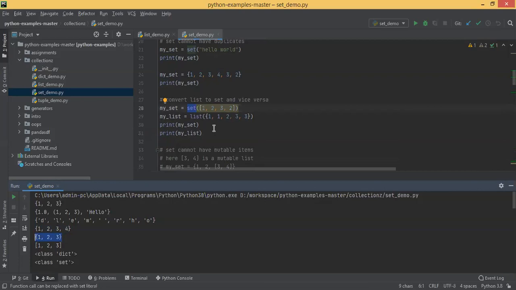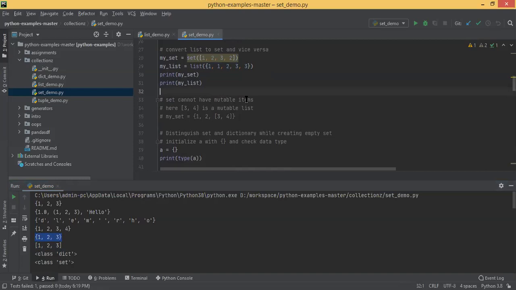And then you call list, and inside that you pass that set of elements. The moment you create a set of 1, 1, 2, 3, 3, it creates a set of 1, 2, 3 only. But now it's a list. You can see the difference is the bracket. Here it is square brackets, here it is curly braces.